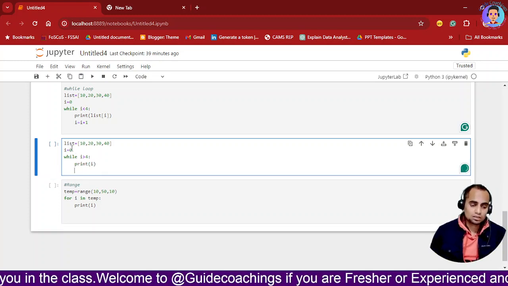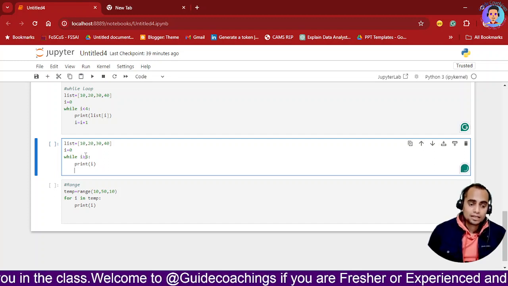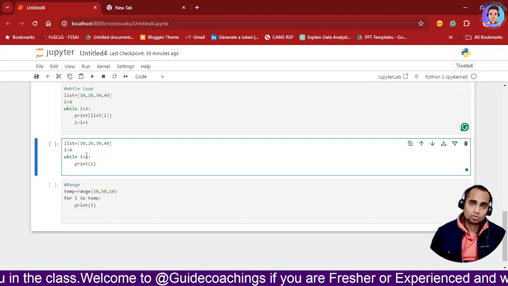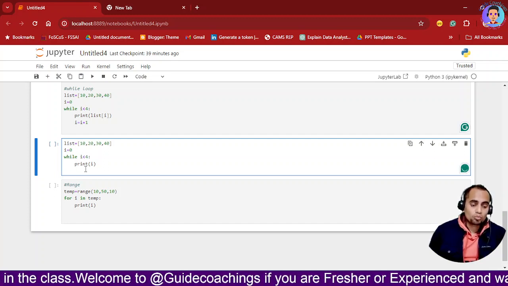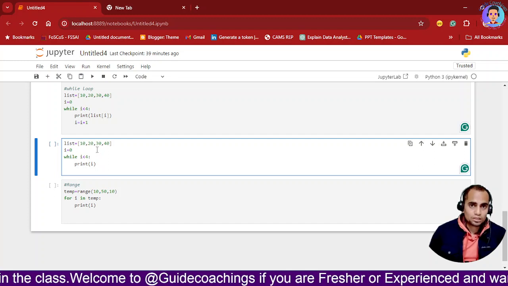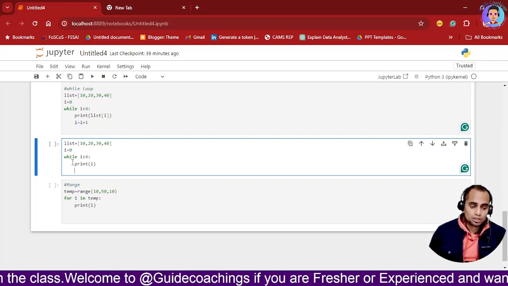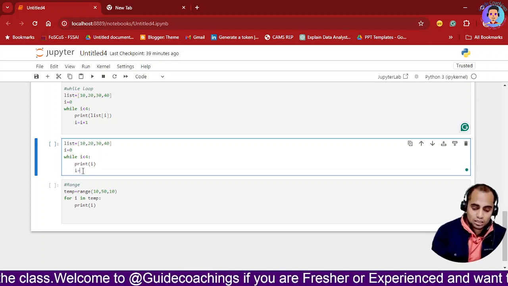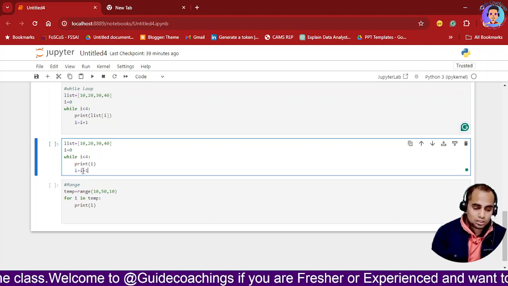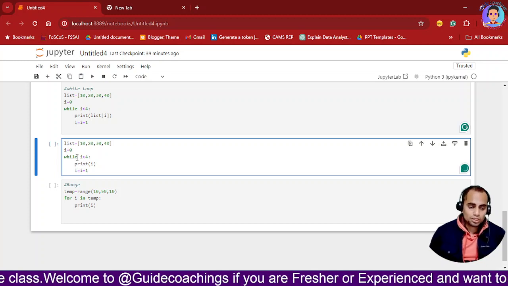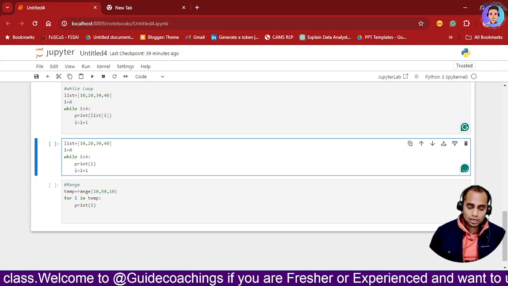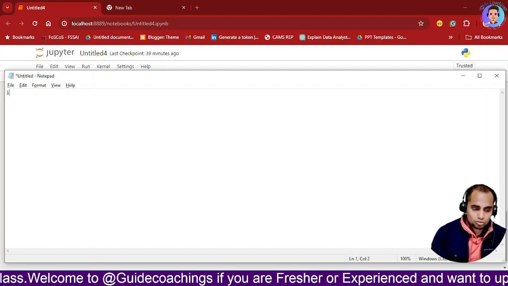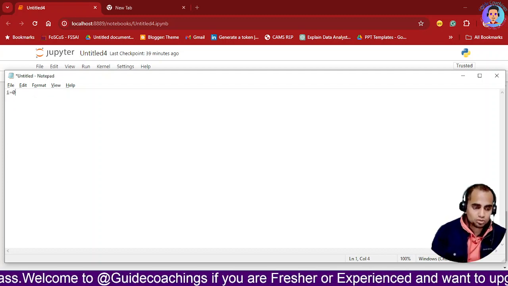See this, now what is happening, i is less than 4. It will always be less than 4, and once it is greater than 4, it has to be stopped. And when will it be greater than 4? When I increase it, so i equals i plus 1. I will show you a dry run and then I will explain. So here i equals 0.